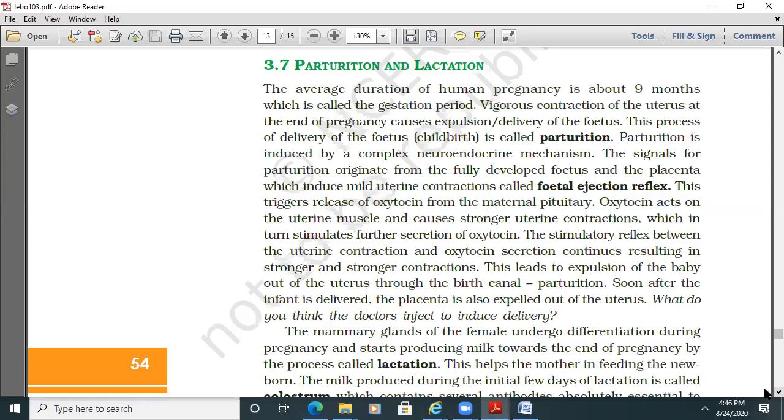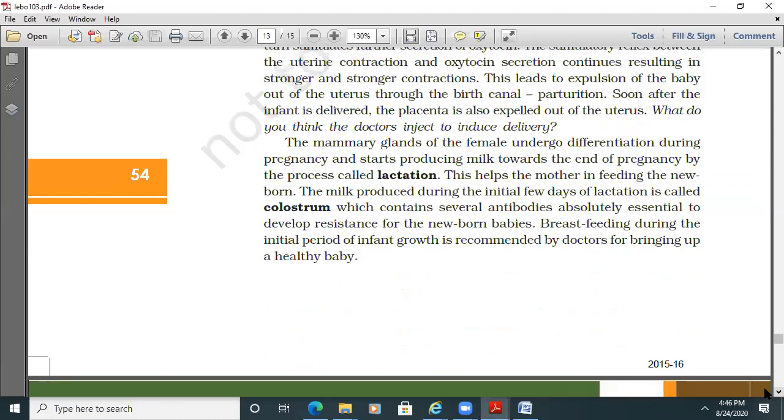That means oxytocin. The mammary glands of the female undergo differentiation during pregnancy and start producing milk towards the end of pregnancy by a process called lactation. This helps the mother in feeding the newborn. The milk produced during the initial few days of lactation is called colostrum, which contains several antibodies absolutely essential to develop resistance in newborn babies. Breastfeeding during the initial period of infant growth is recommended by doctors for bringing up a healthy baby.